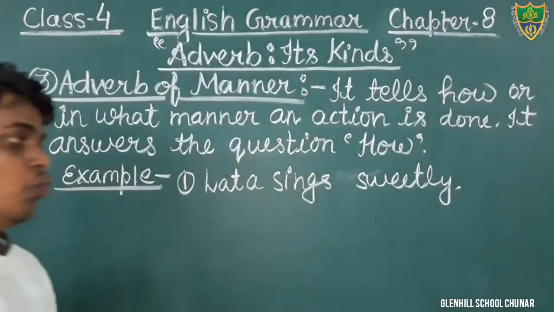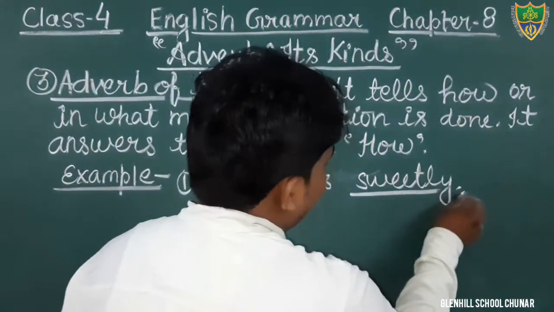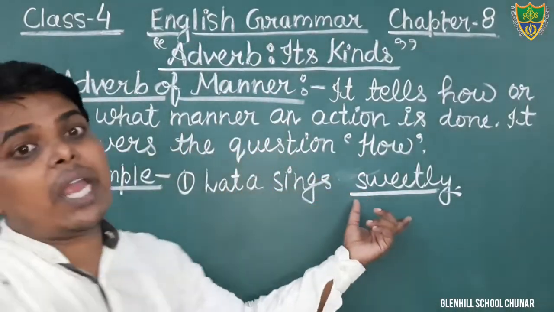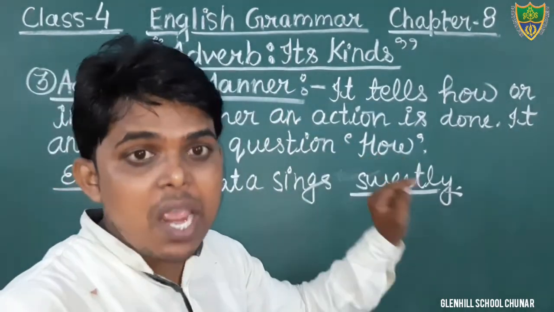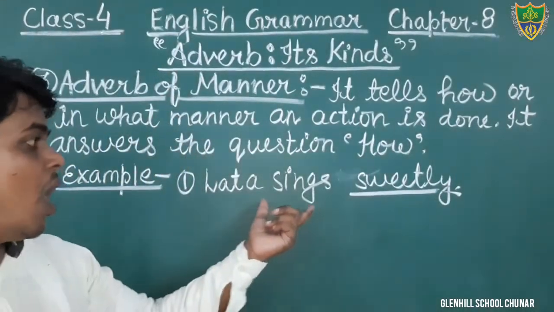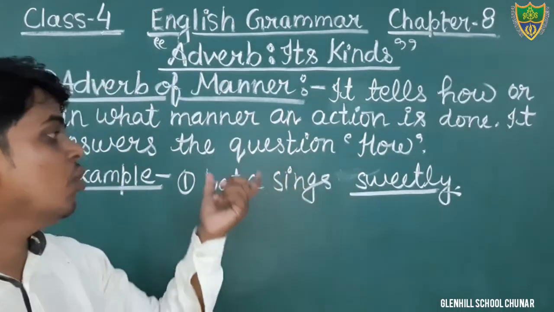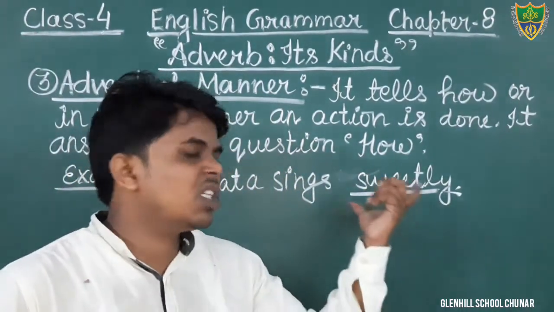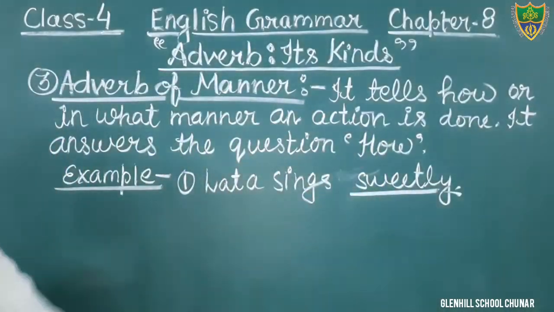Okay, students, in this sentence, the word sweetly is an adverb. And what kind of adverb? That is adverb of manner. Why? Because it tells the manner of an action. How? And we are also getting the answer to the question how. How does Lata sing? Lata sings sweetly. We are getting the answer of the question how. Therefore, that is adverb of manner.